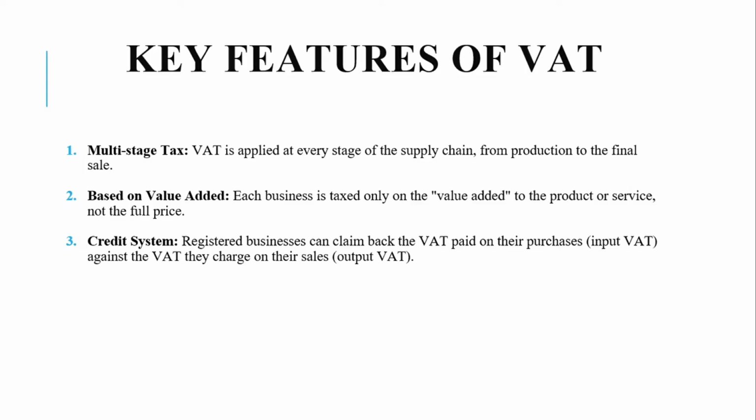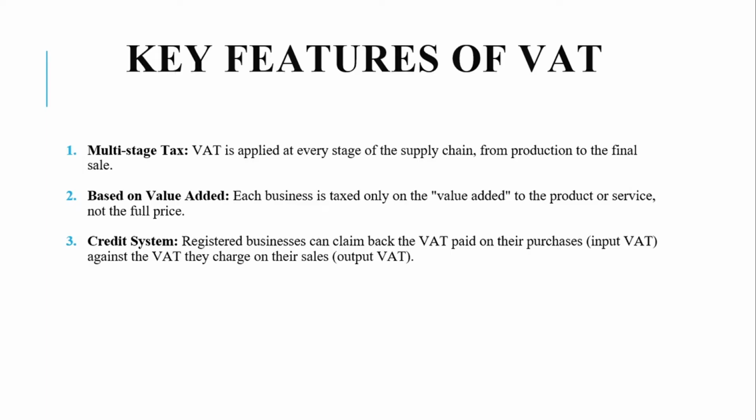So another key feature of VAT is that it is based on the value added. So each business is taxed only on the value added to the product or services, not the full price. So it is only the additional value a business creates, not the full price.